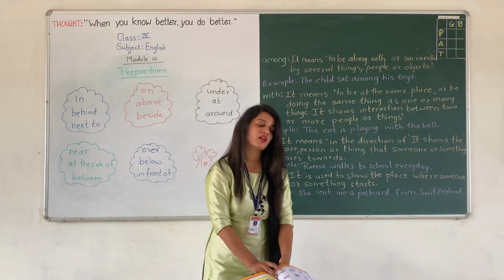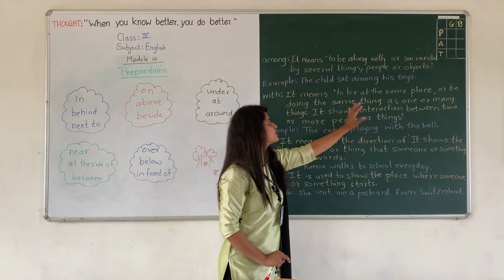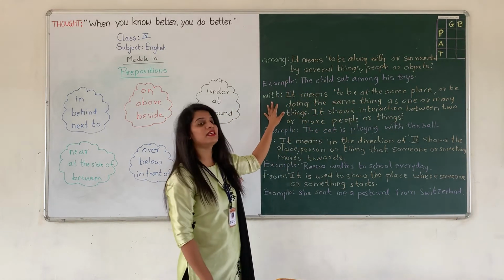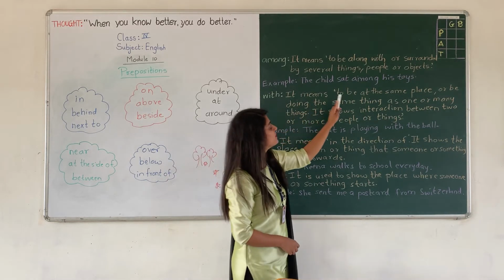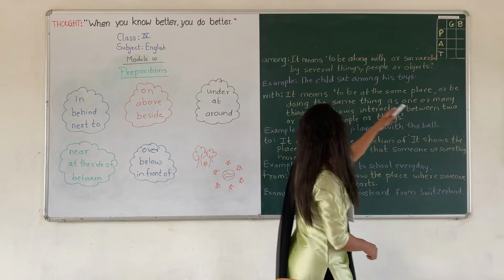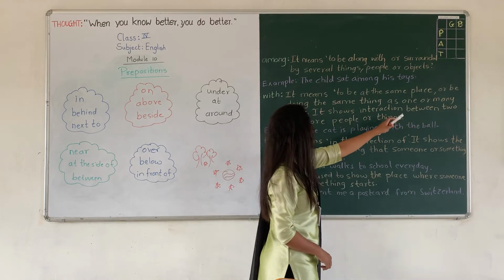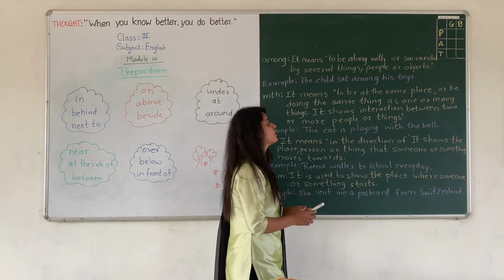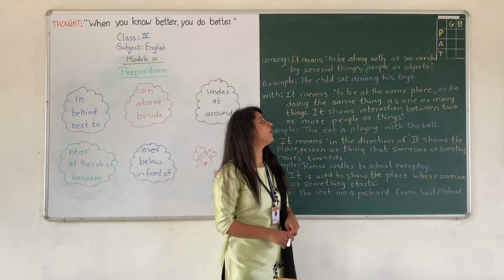Next, the child sat among his toys. Now let us see next, with. It means to be at the same place or be doing the same thing as one or many things. It shows interaction between two or more people or things.